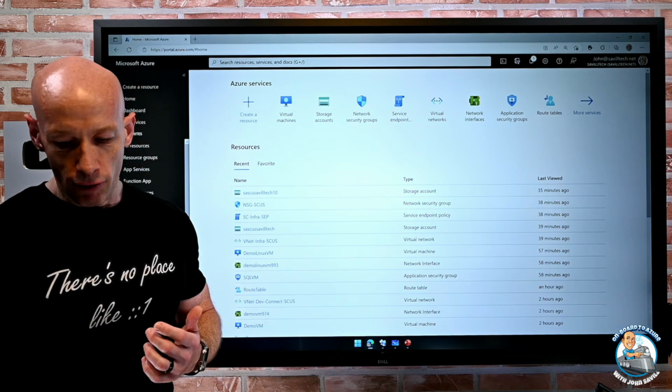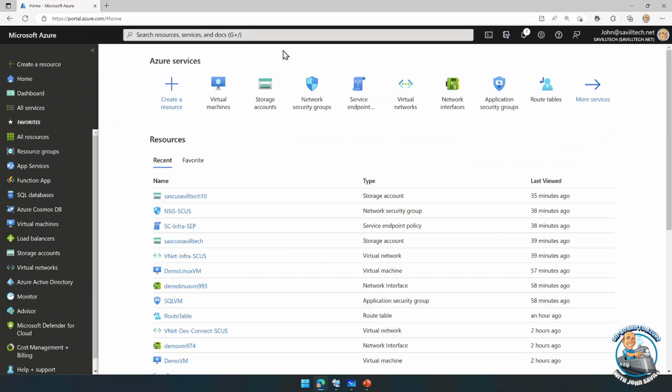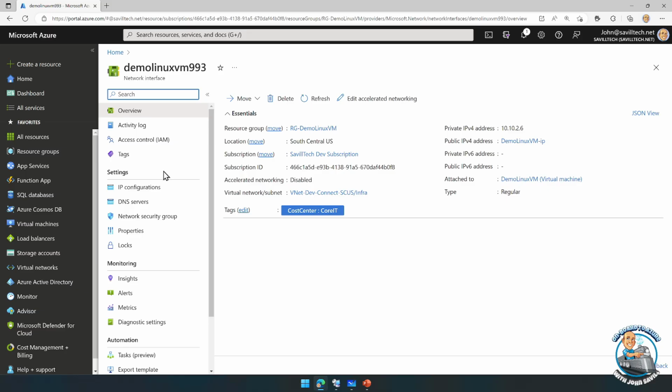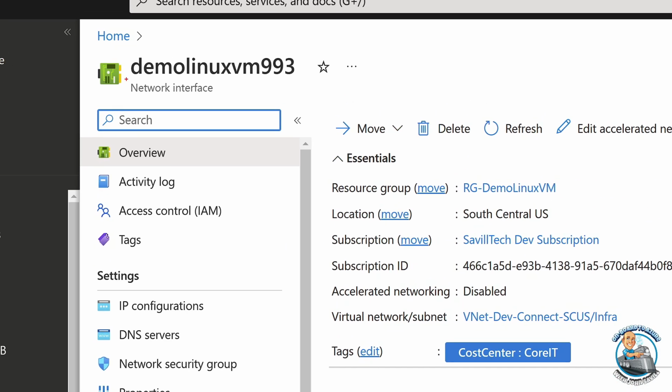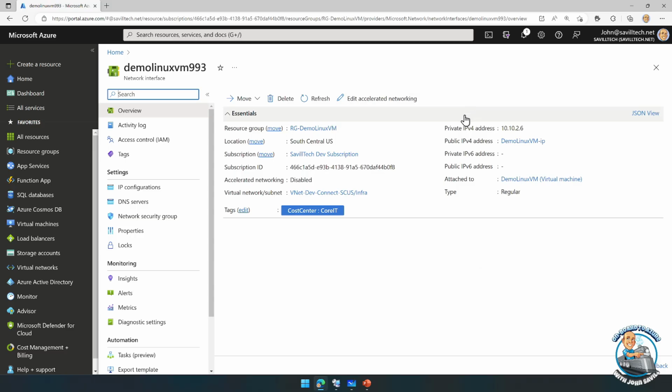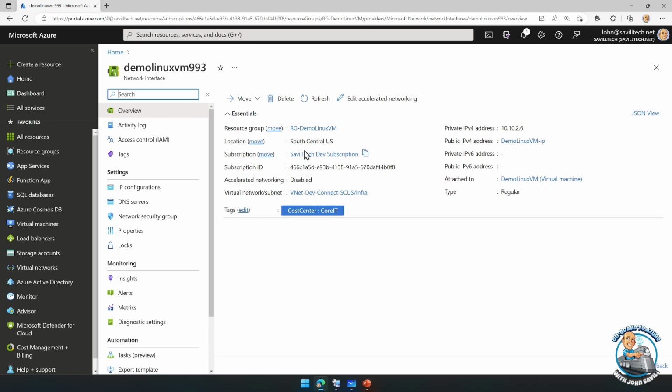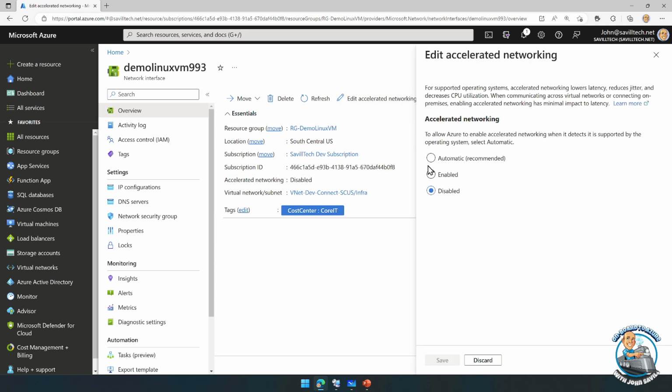And if we jump over for a second, if I was to just look at a NIC, so I'm just going to look at this demo NIC right here. Notice firstly, I guess the important thing here is the NIC is its own resource in Azure. It is an actual Azure Resource Manager resource. It is connected to a certain VM. It's bound to a particular virtual network and subnet. Then notice one does not have accelerated networking, but I could change that and enable it.